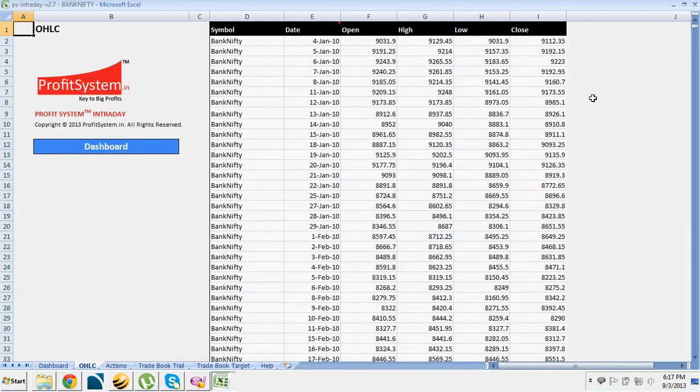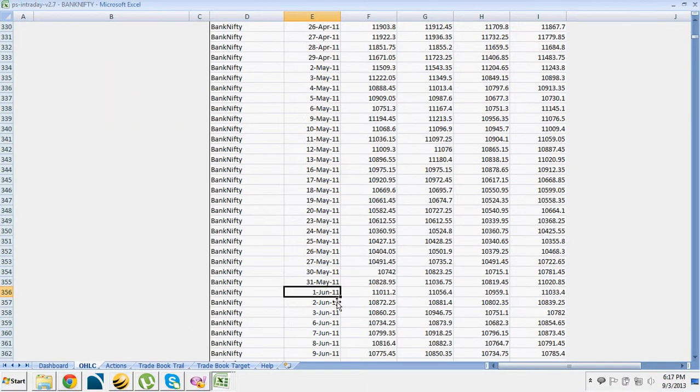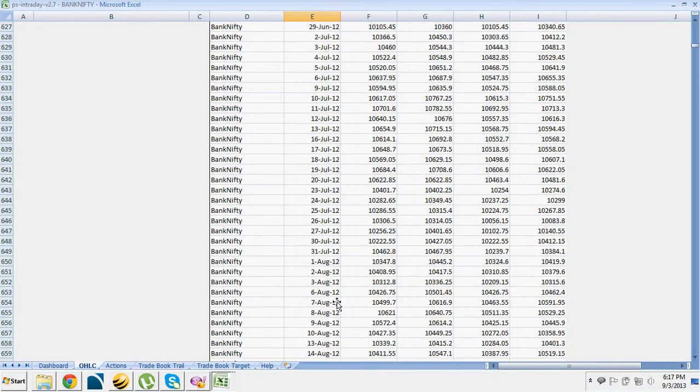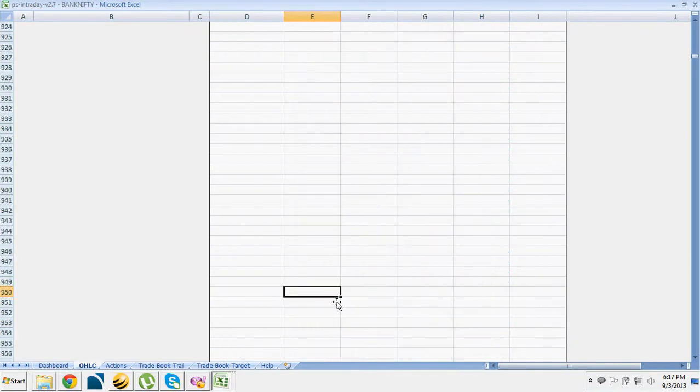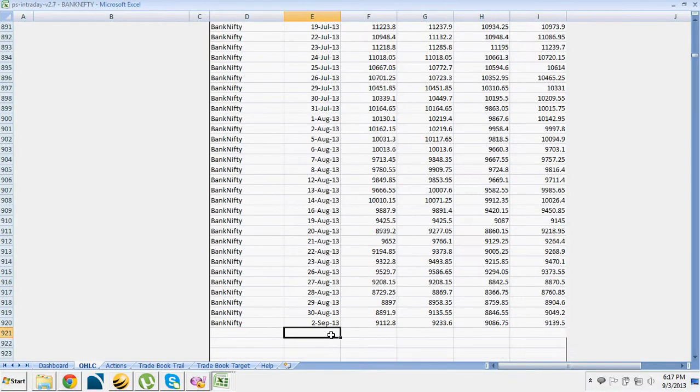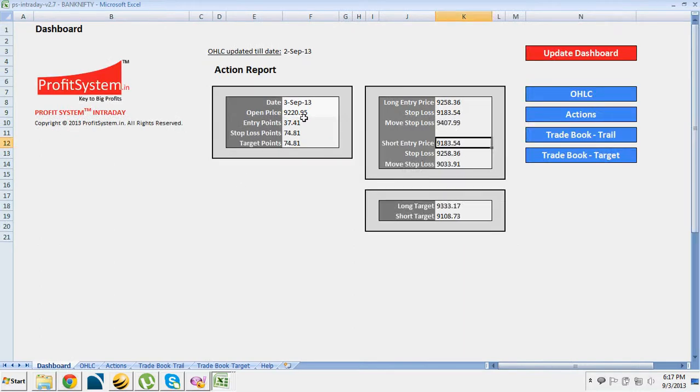Go to OHLC, I'm scrolling it down and I'm updating the 3rd September 2013. Go to dashboard and say update dashboard. So now it is updated till 3rd September 2013.